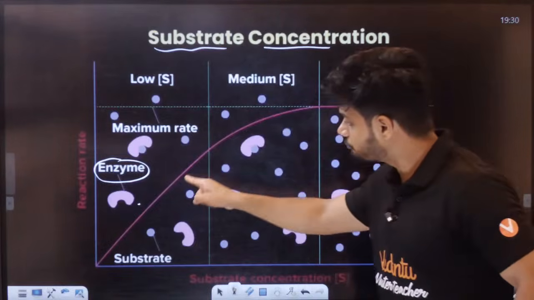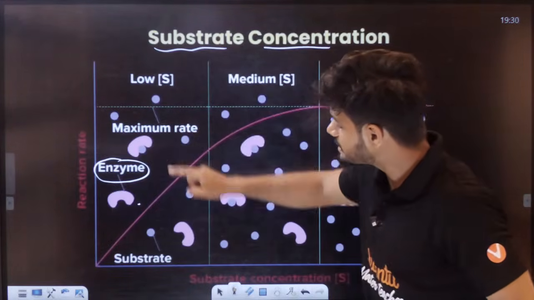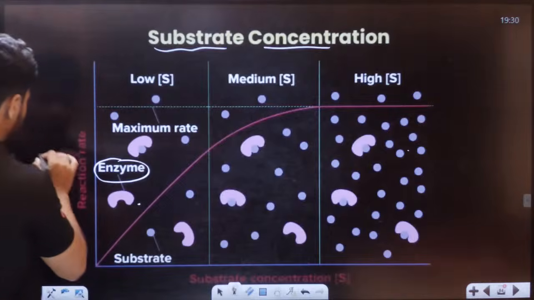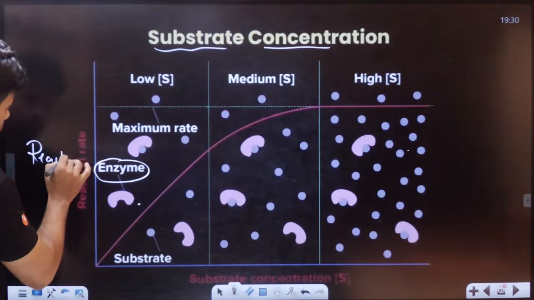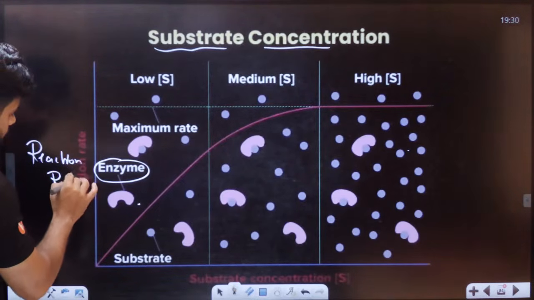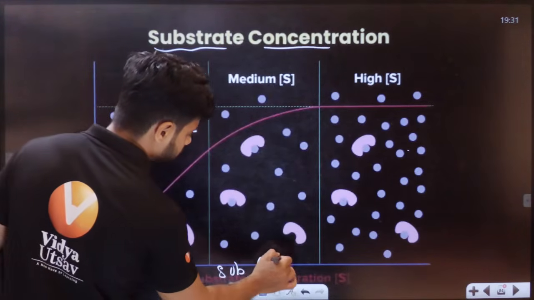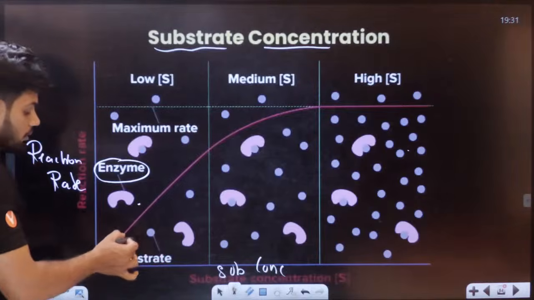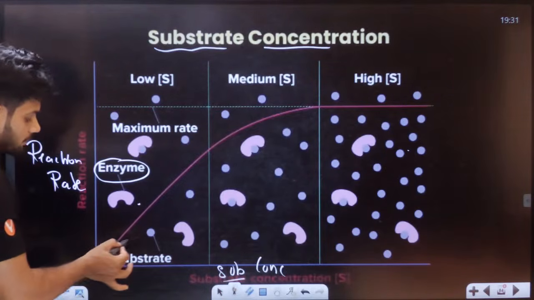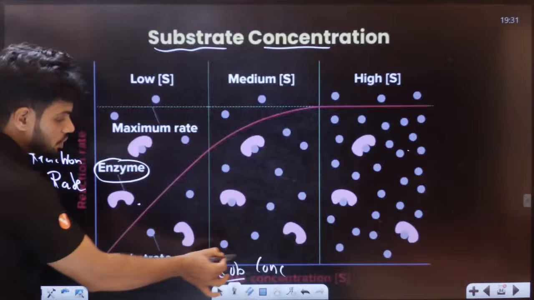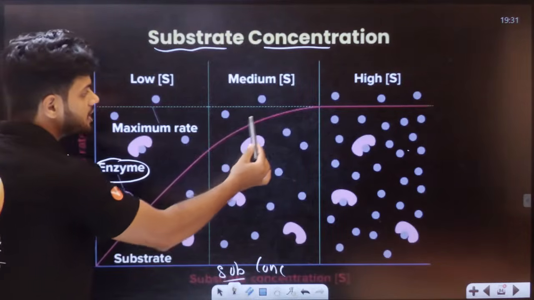Your stomach will become full and full. The more I increase the substrate, this is called the reaction rate here. Here is your substrate concentration. Now, the more I increase the substrate, the reaction has become faster and faster.